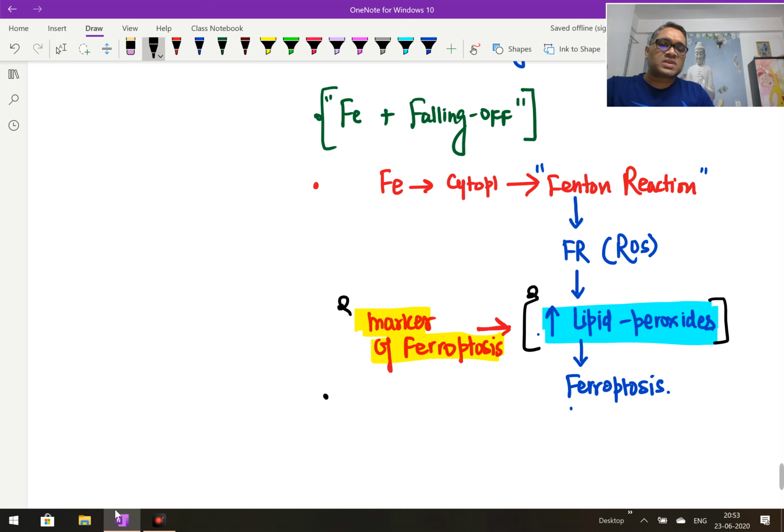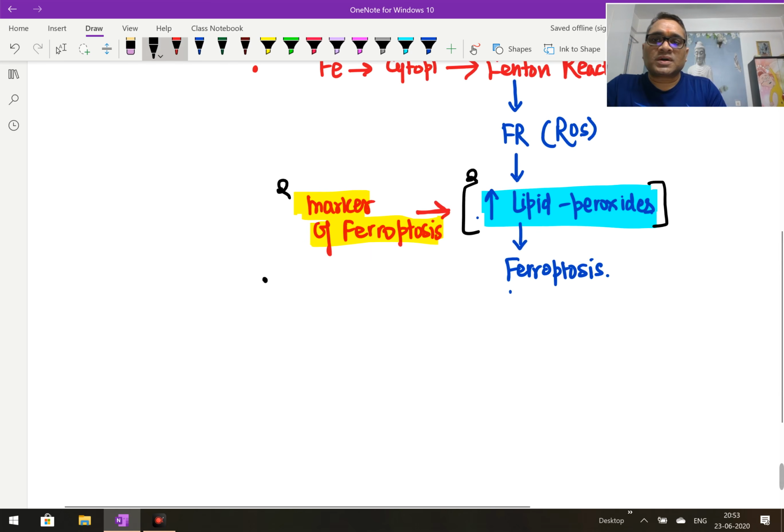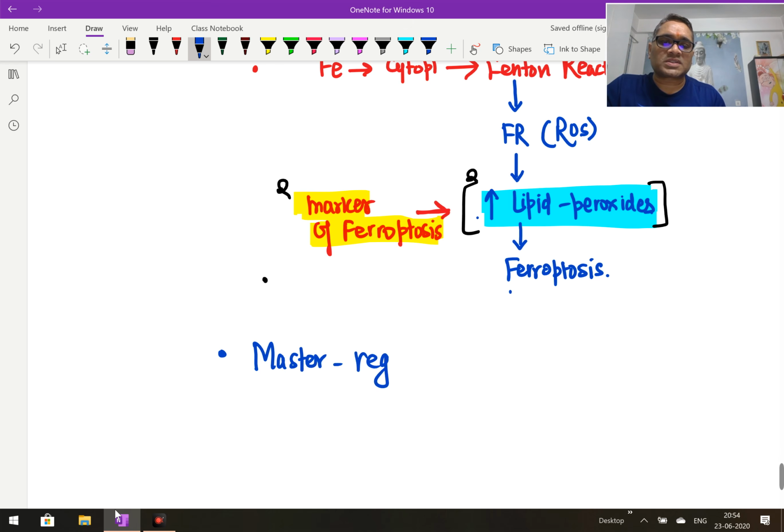Now the second question which the examiner can ask you in the exam is, what is the master regulator of ferroptosis? This is another important MCQ. Your answer will be glutathione peroxidase 4.